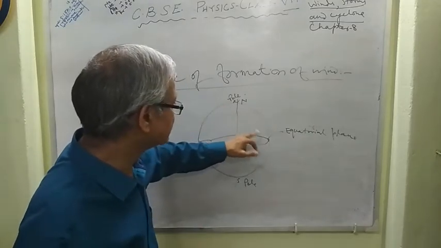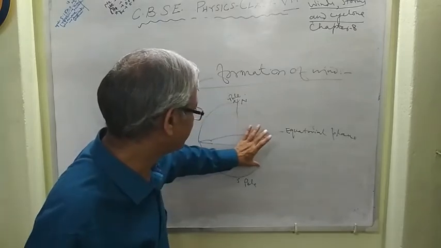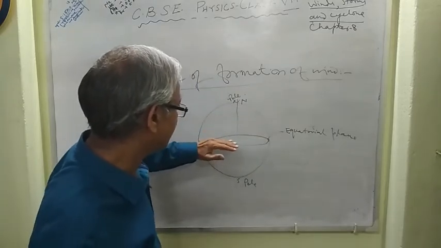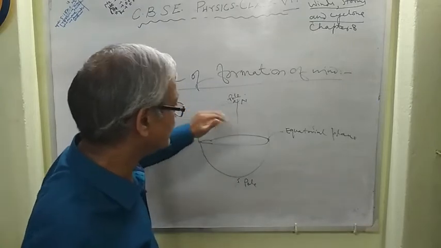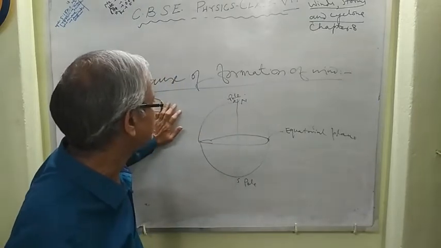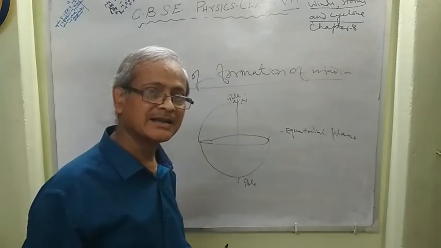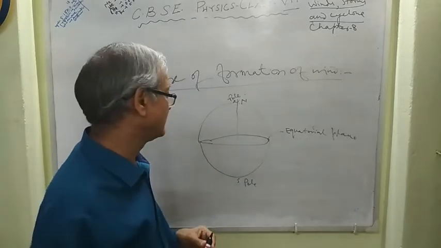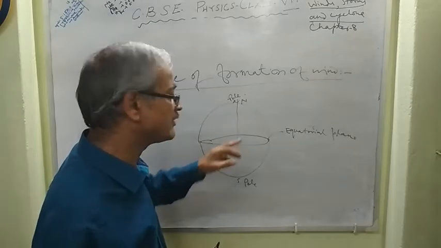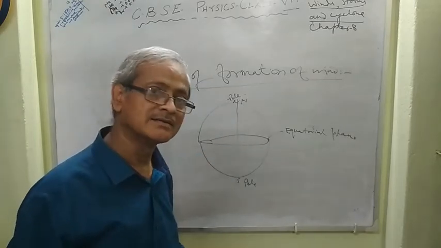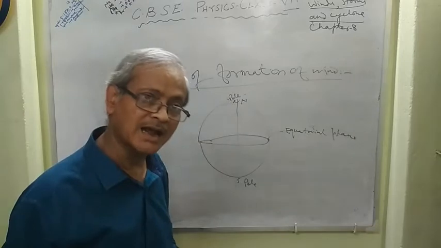At the equatorial region and at the poles, the poles are at a large distance in comparison with the equator from the sun.